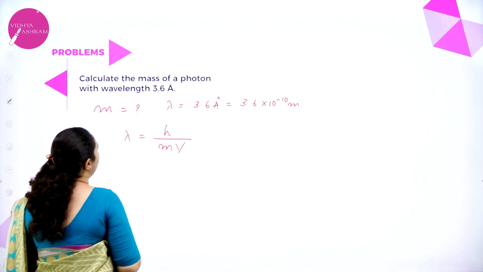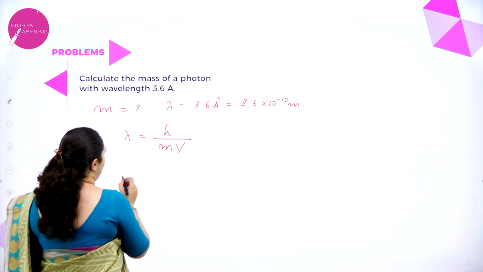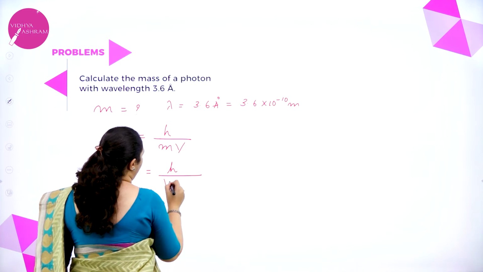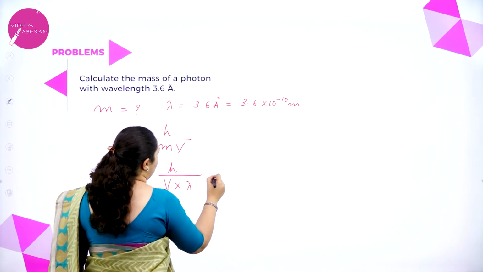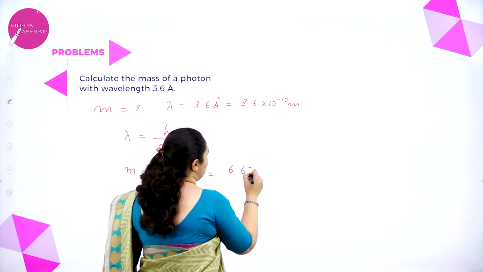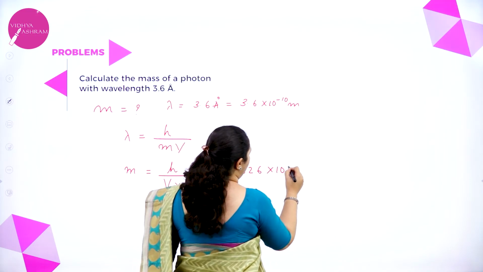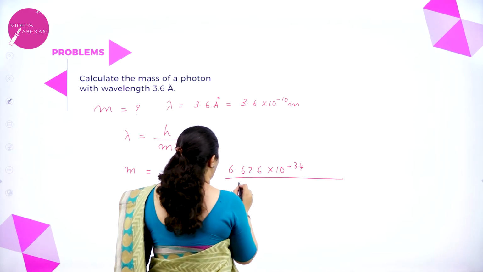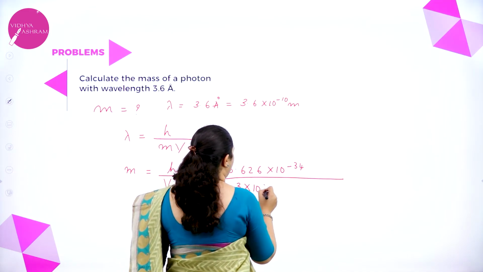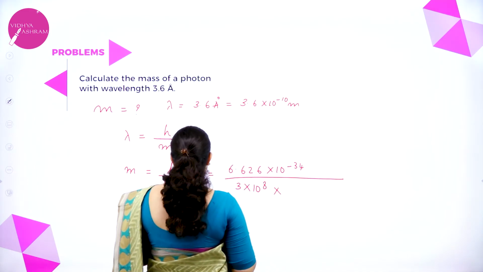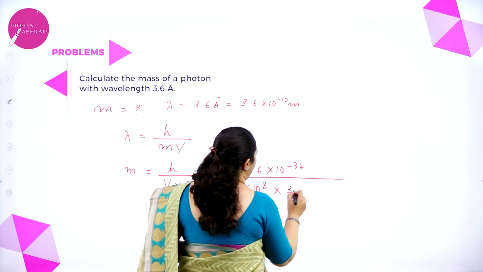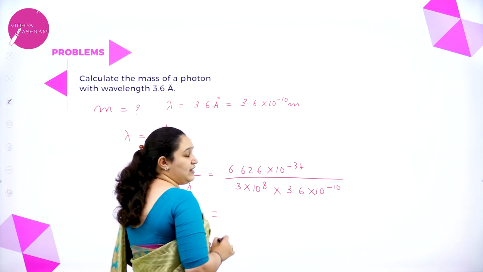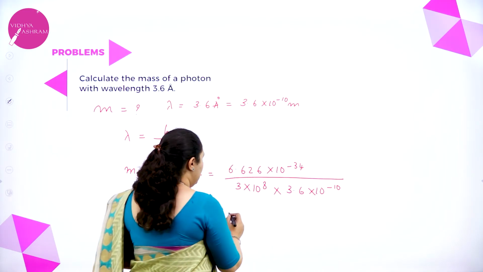So mass we will move it on the other side and lambda on the other side. So you will get it as m is equal to h by v into lambda. So what is h? 6.626 into 10 to the power minus 34 joule second. Velocity of photon is 3 into 10 to the power 8, and lambda is given as 3.6 into 10 to the power minus 10. If I solve this, I will get it as